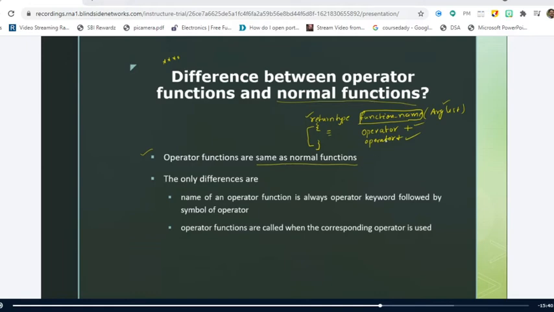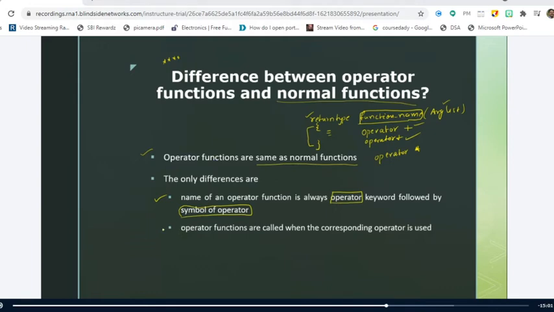So instead of a function name, we are going to make use of the operator keyword followed by the operator which we are going to overload. For example, if I want to overload star, how can I do it? I have to use the keyword operator, followed by star. So the name of the operator function is always the operator keyword followed by the symbol of the operator. This is the important difference. You should keep it in mind while discussing the differences between the operator functions and normal functions.